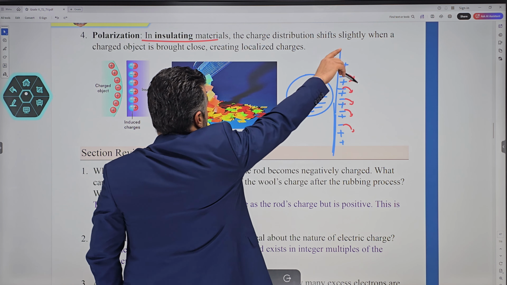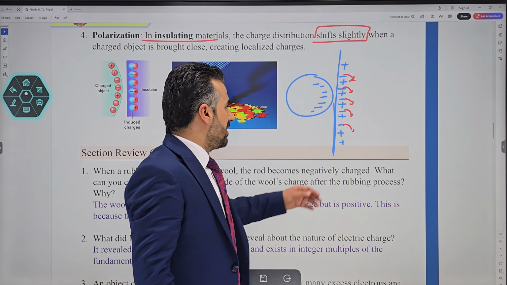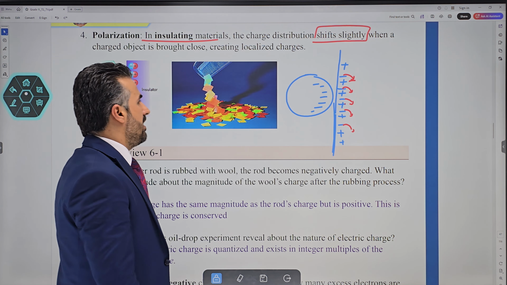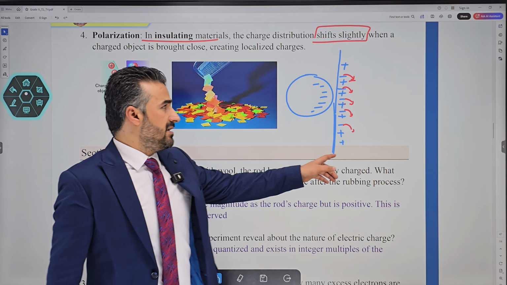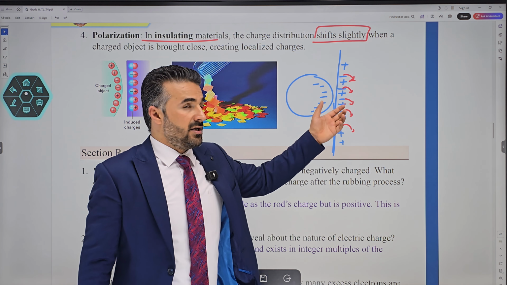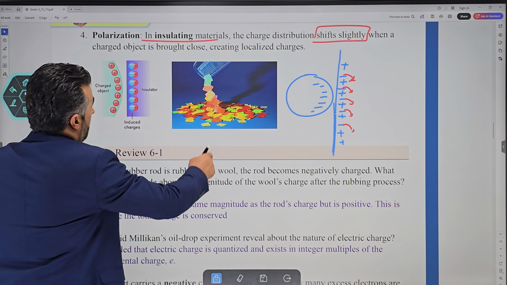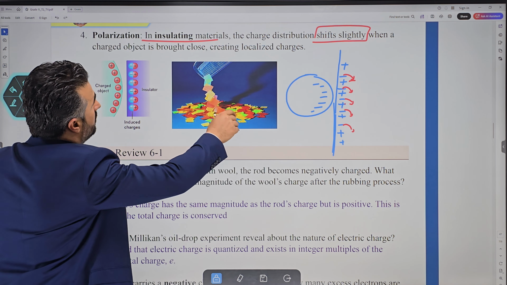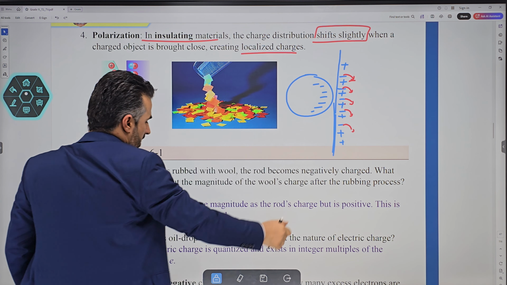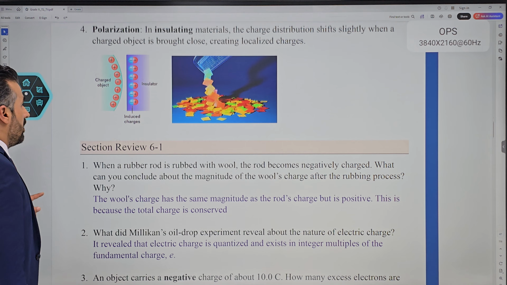The charge distribution shifts slightly, but they cannot travel much because this wall is an insulator. Now these positive and negative charges can attract one another, and this balloon can stick to the wall just like this. So in that case, we can say when a charged object is brought close, creating a localized charge, that would be the fourth method, polarization.